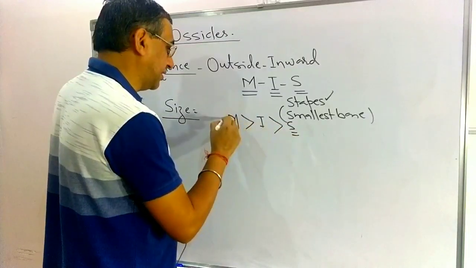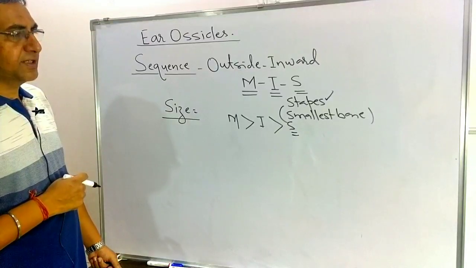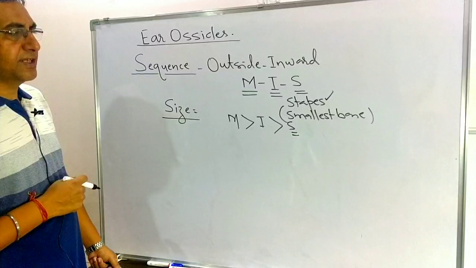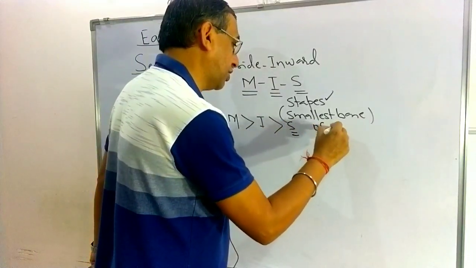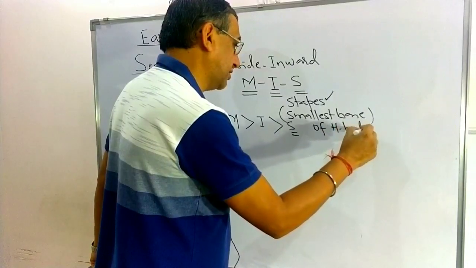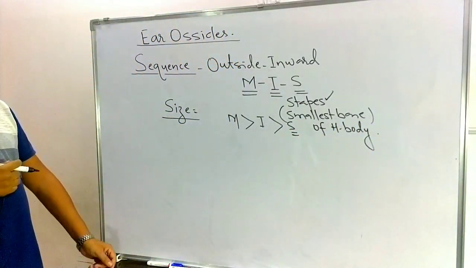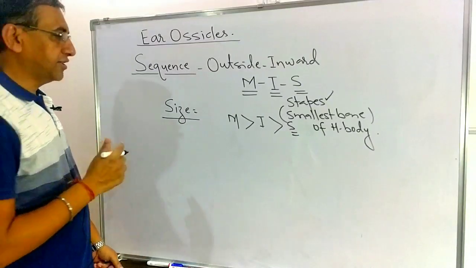It means that among the three ear ossicles, the malleus is the largest and the stapes is the smallest. Also remember that the stapes is the smallest bone of the human body.